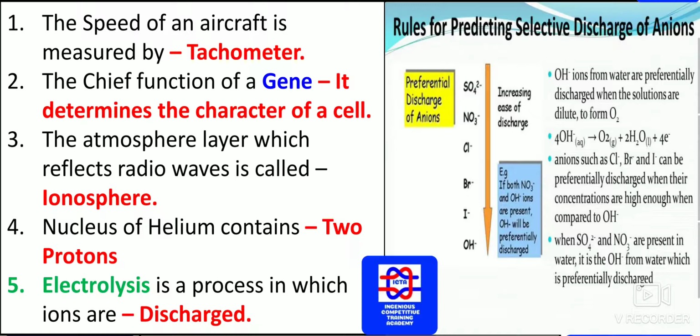The nucleus of helium contains 2 protons. The atomic number of helium is 2, so 2 protons exist in helium. Electrolysis is a process in which ions are discharged. This is one thing you have to remember: electrolysis is a process in which ions are discharged.